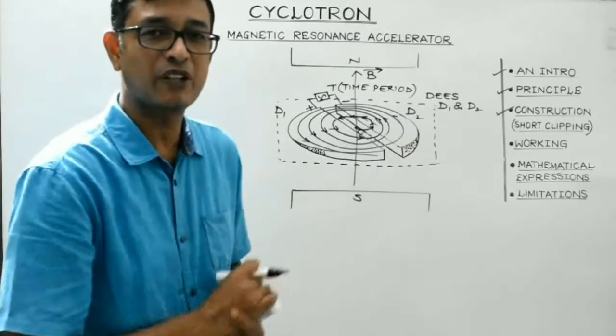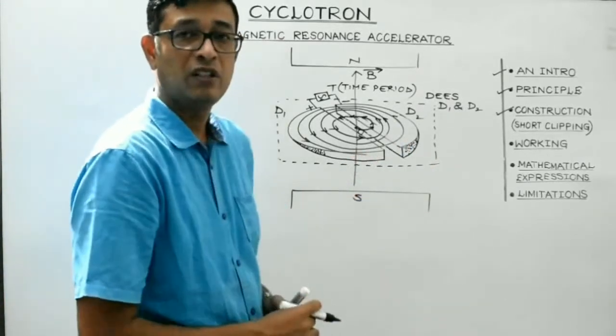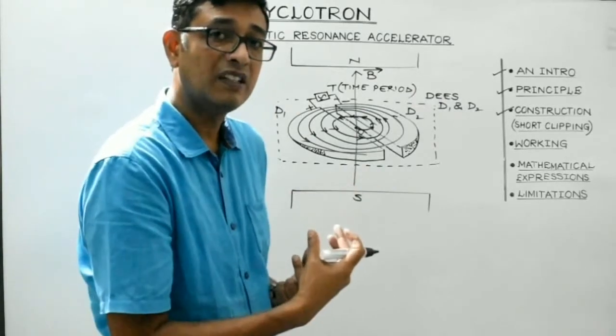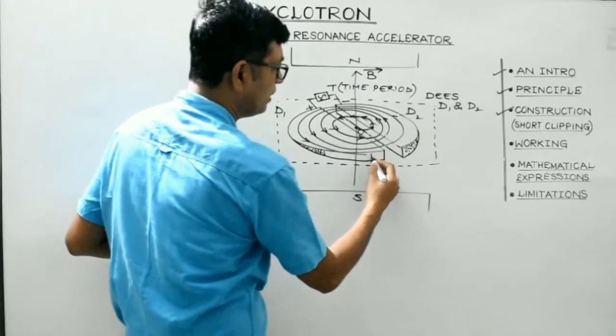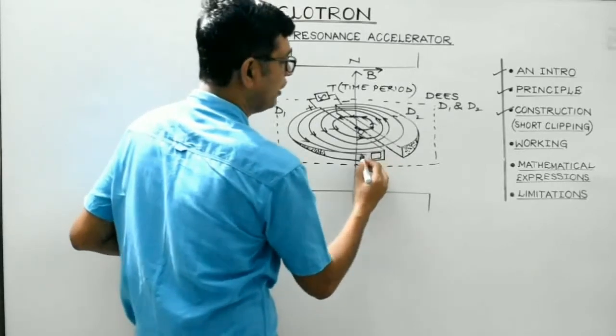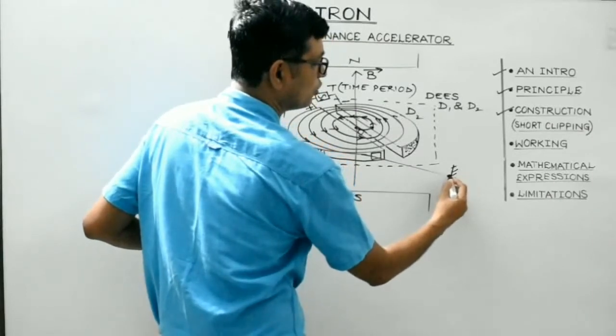We will derive an expression for that. And then with the help of the negative electrode, the path of the charged particle is altered, right? So as to enable it to make an exit from this window. And then it is made to hit the target. So this is, suppose, the target.